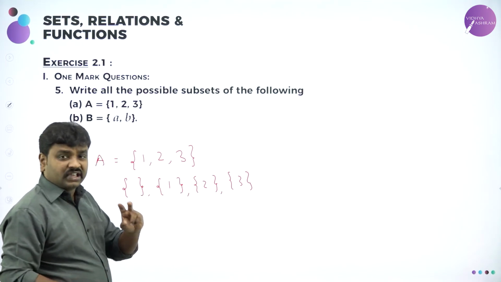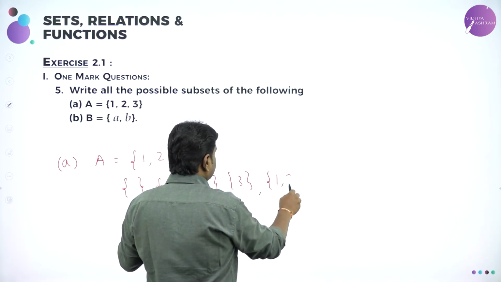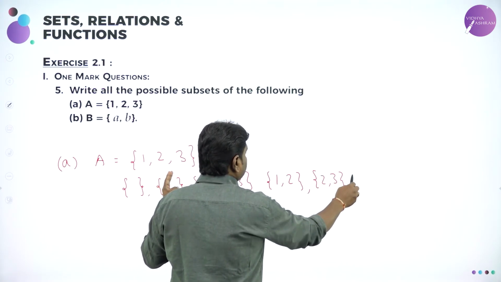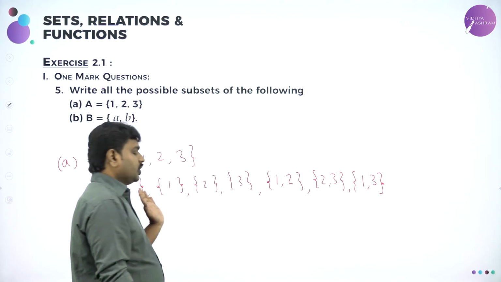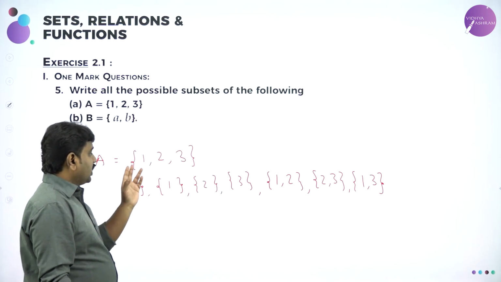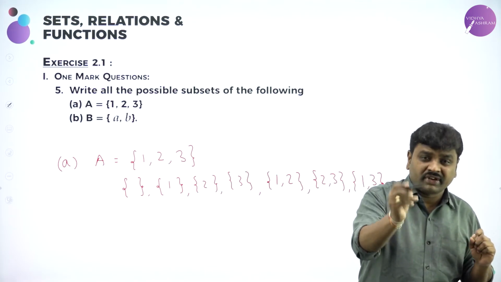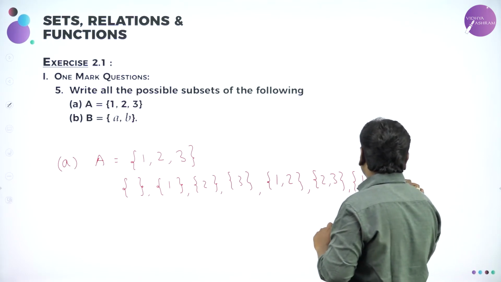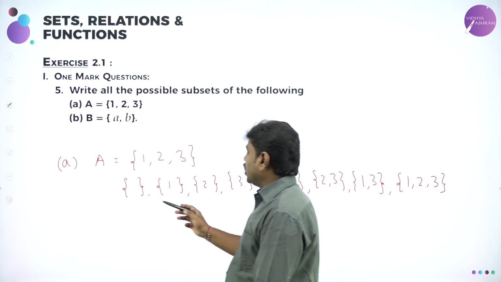Then I'll write sets with 2 elements. I'll club 1 2. Then I'll write 2 3. Then what is the other possibility? 1 3. Now I'll write the given set itself as a subset. For any given set, itself acts as a subset. So 1 2 3 is also a subset. 1 comma 2 comma 3 is also a subset. So all the subsets I wrote.